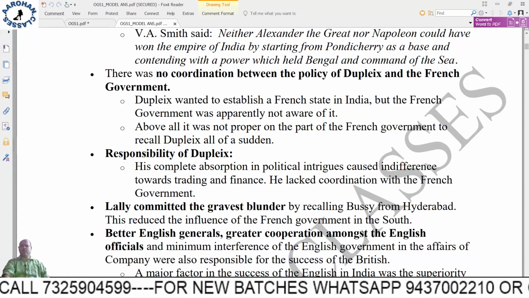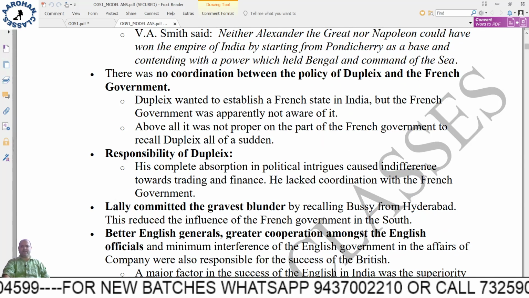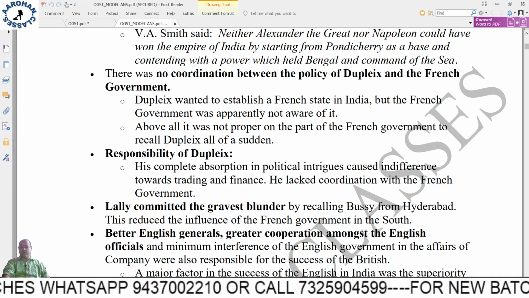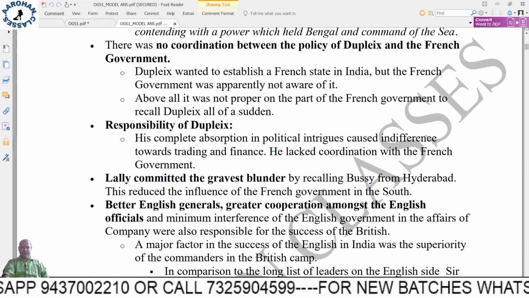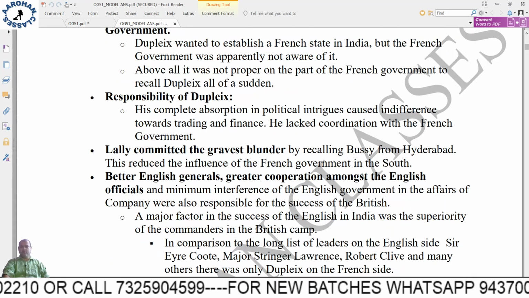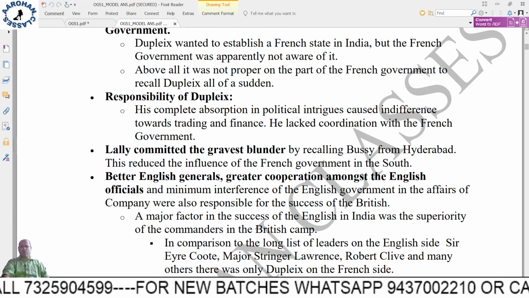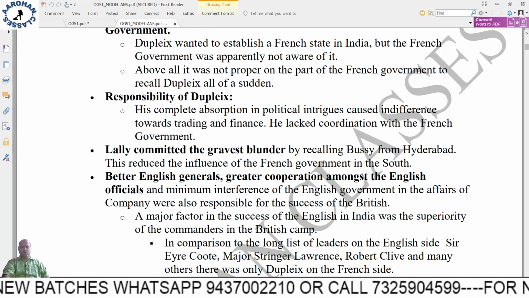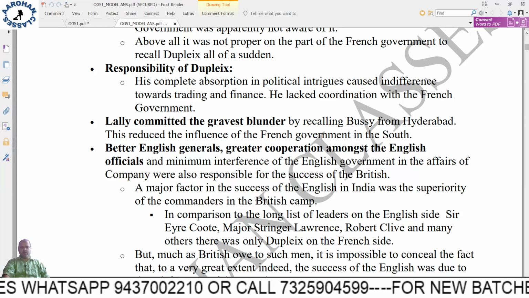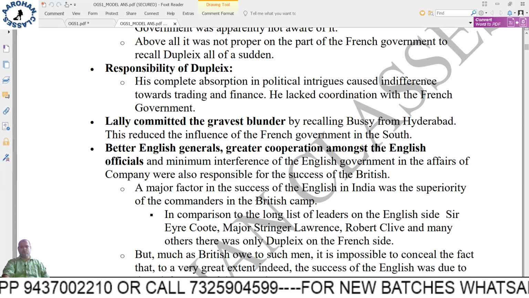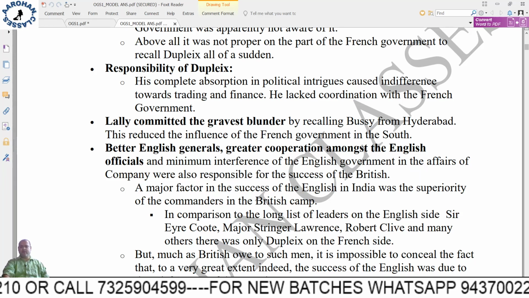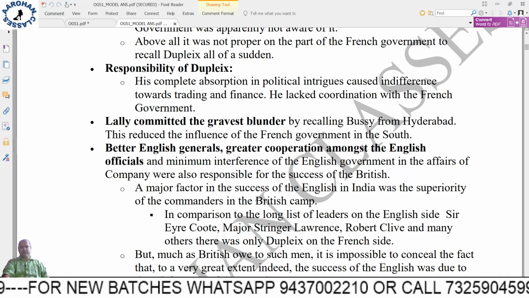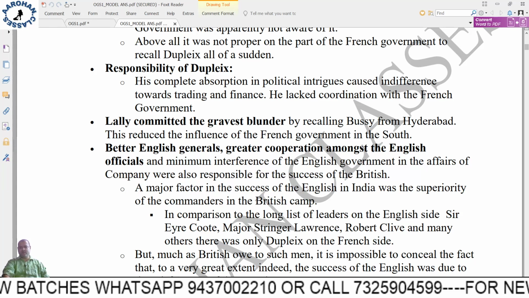Next, coordination between Dupleix and the French government. Their general on the ground and their government policy did not match. Responsibility of Dupleix: he was a good war general, but due to all these problems, he could not succeed. Lally committed the gravest blunder by recalling Bussy from Hyderabad.